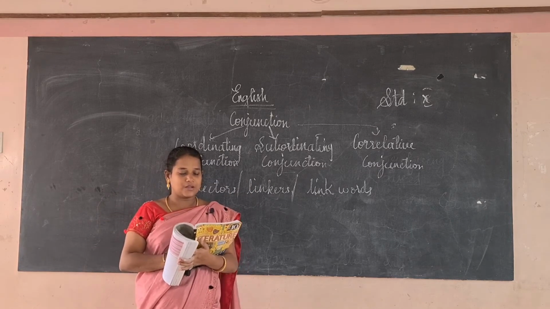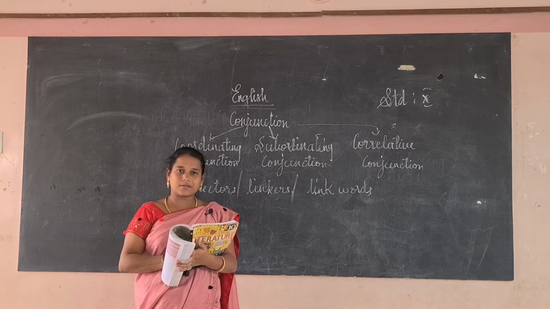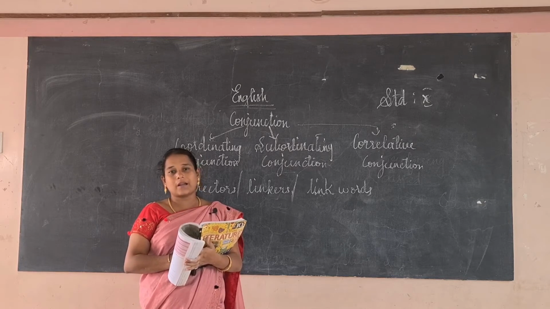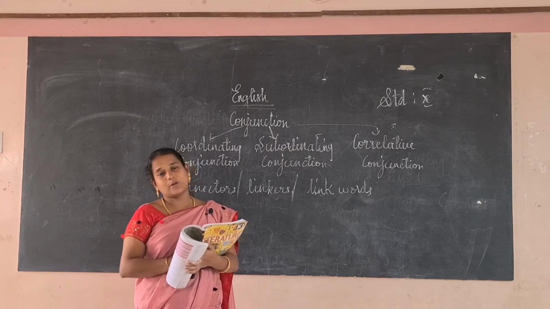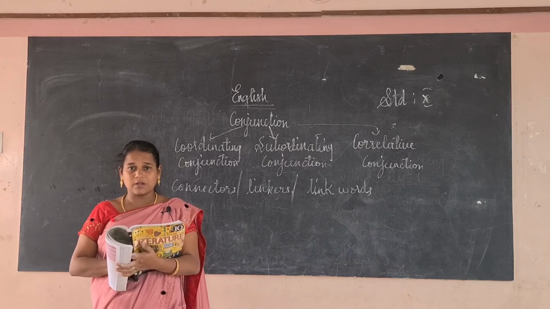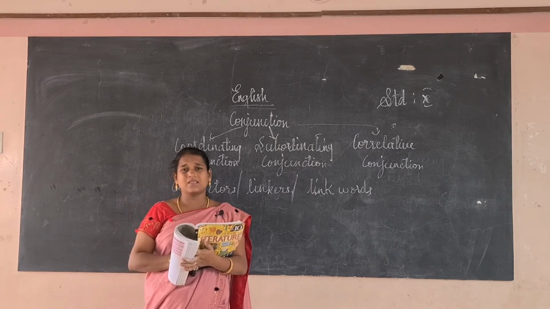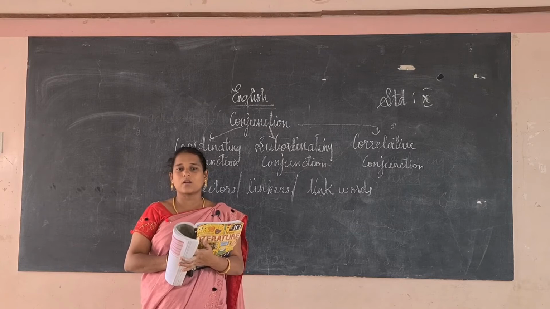We use conjunctions to add words, groups of words, or sentences. I explained this during compound words. Conjunctions help us join two words or sentences.